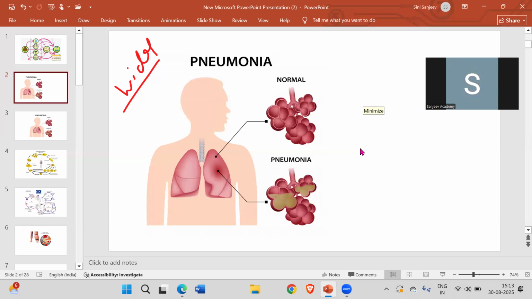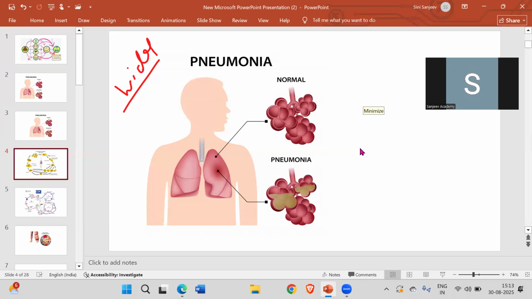It is transmitted when a person who already has pneumonia sneezes and the particles enter into us, and then you also get pneumonia. In the same way, dysentery and plague are also bacterial types of diseases which we can see.